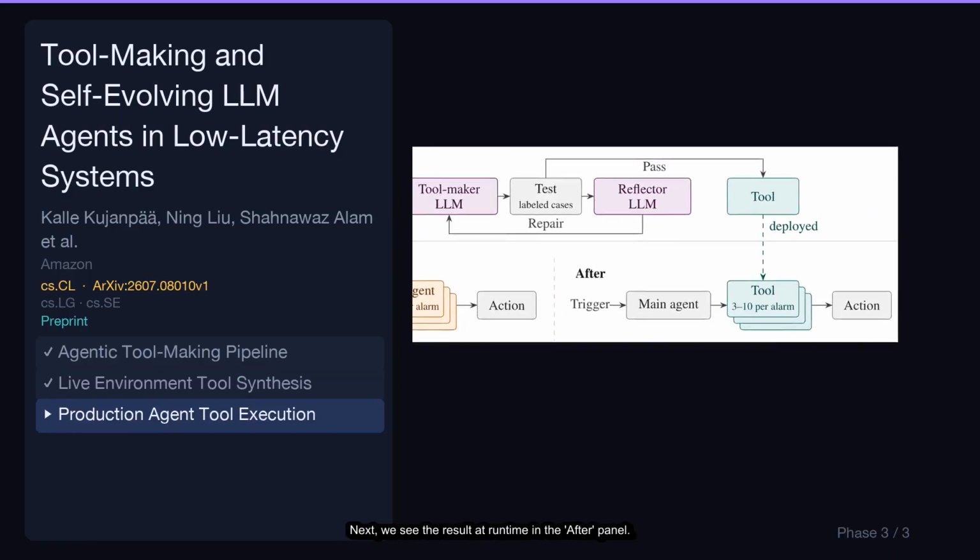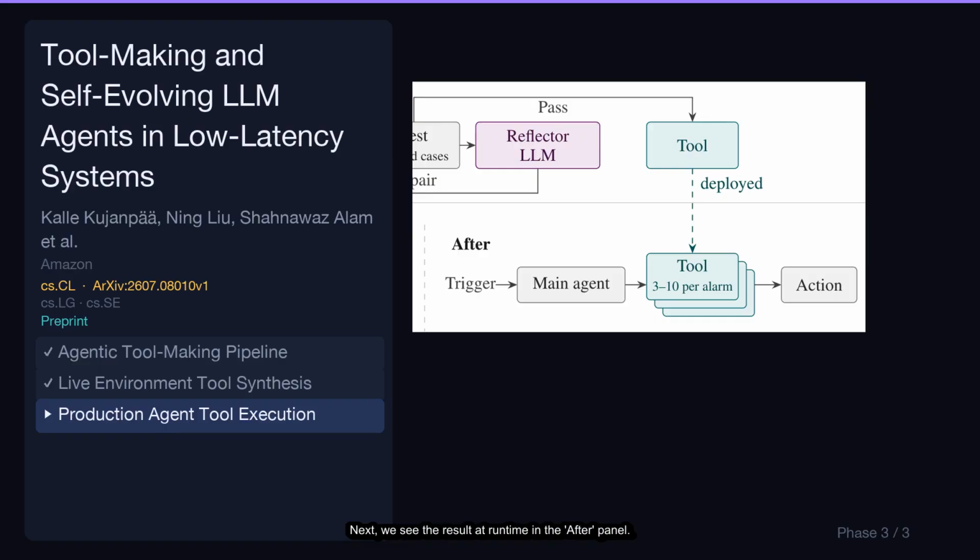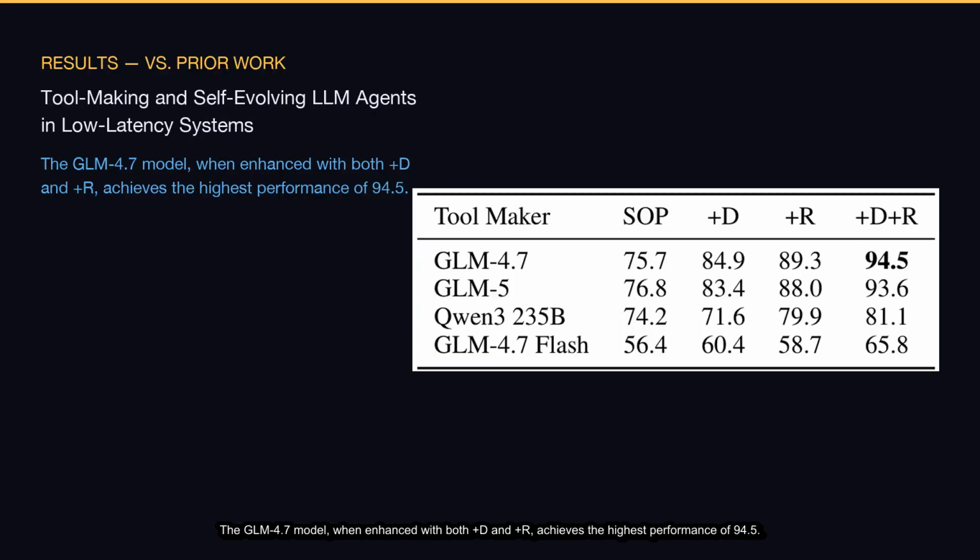Next, we see the result at runtime in the after panel. Instead of the main agent needing to spin up multiple subagents, it now makes a direct, efficient call to the precompiled tool to perform the required action. The GLM 4.7 model, when enhanced with both +D and +R, achieves the highest performance of 94.5. This significantly outperforms its SOP baseline and other models like Qwen 3235B and is slightly better than GLM 5.